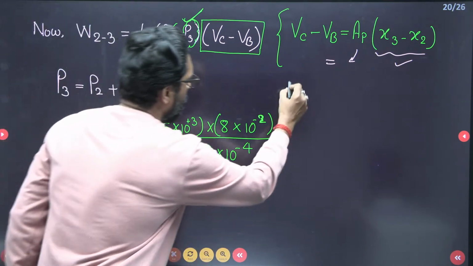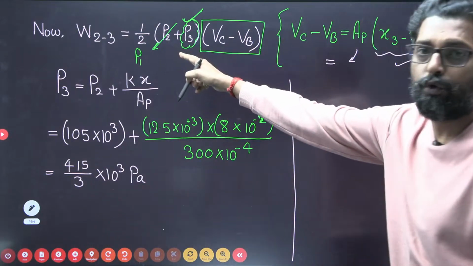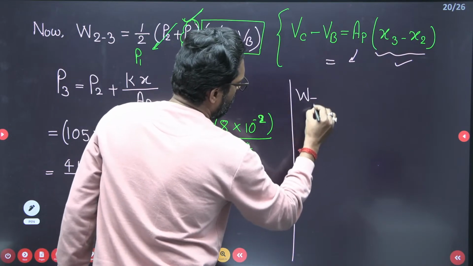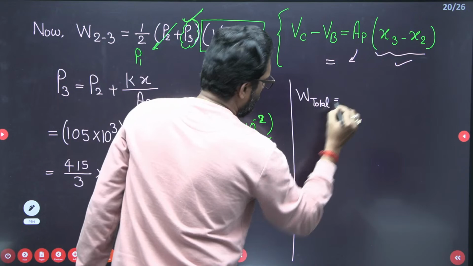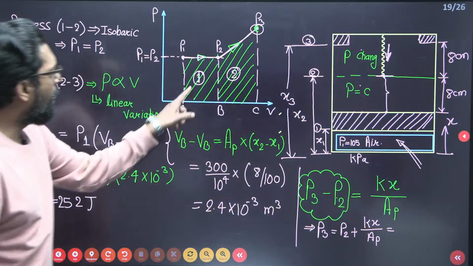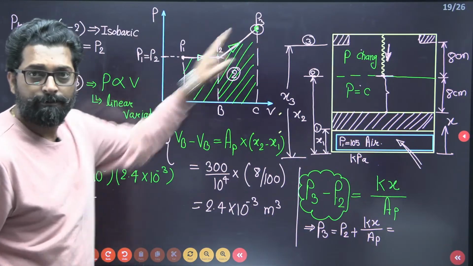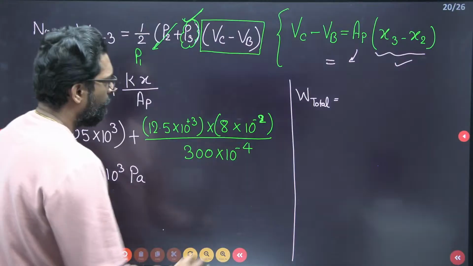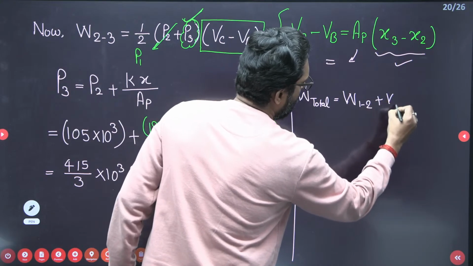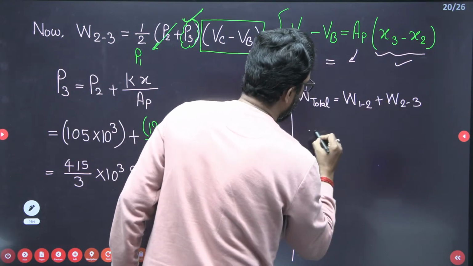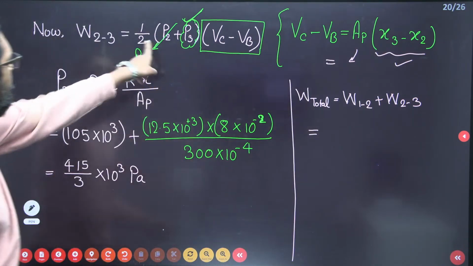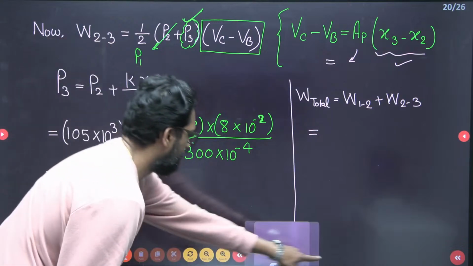Correct na? So this is for work 2 to 3. Now the total work, what is it, beta? We know that work is the addition. So total work is work from 1 to 2 plus work from 2 to 3. Work from 1 to 2 is a path function. P3 is there, no? Put here. So we have to find 2 to 3 first.